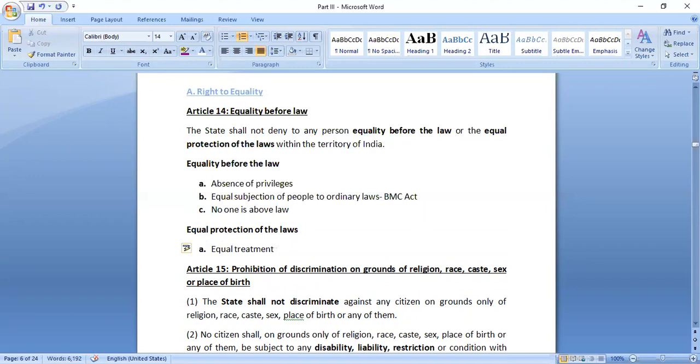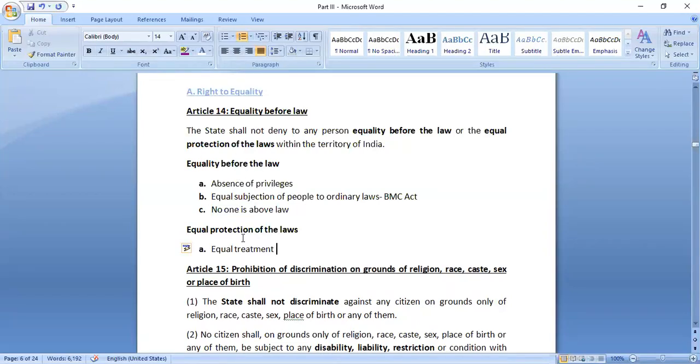Now what does equal protection mean? This is application of laws. One person is made answerable under any certain act. So those things should be equality before law. If one person is arrested under any particular act for commission of an offense, it should be equal for all.